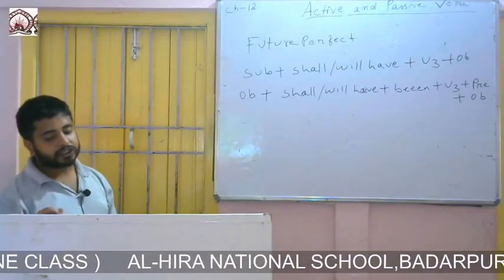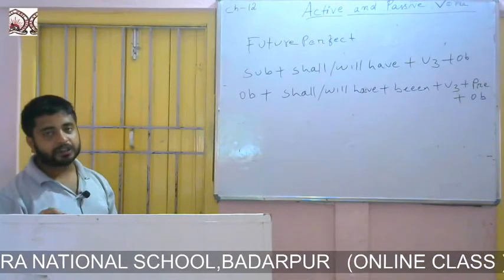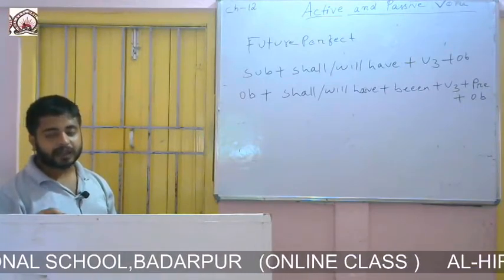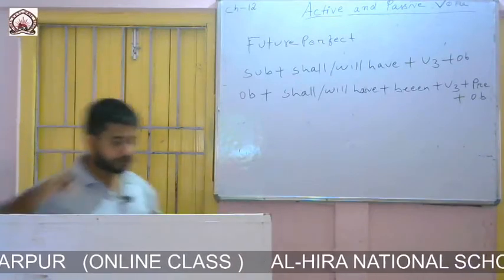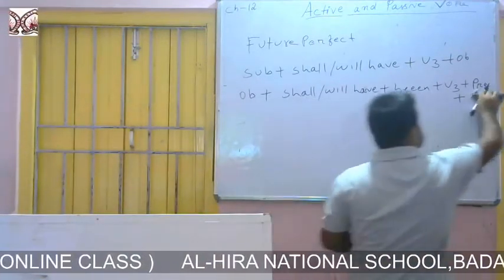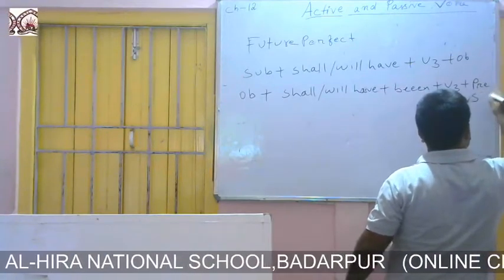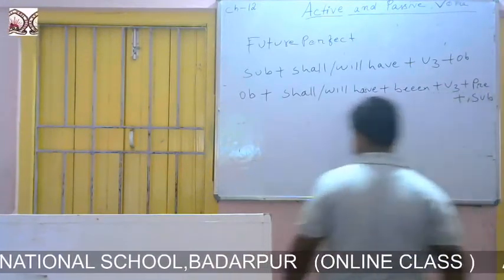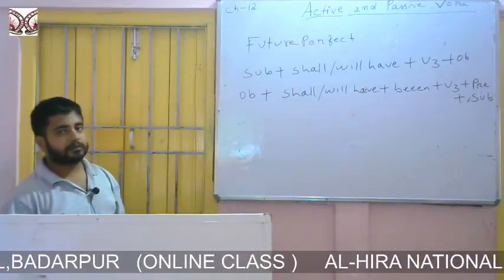The formation is object plus shall, will, have plus been plus the third form of the verb plus preposition plus subject.